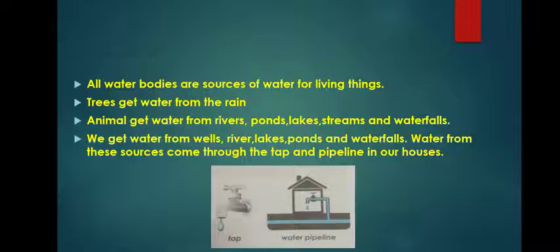It may be river, it may be pond, it may be lake, or it may be some streams. Trees directly get the water from the rain. Animals get water from rivers, ponds, lakes, streams and waterfalls.